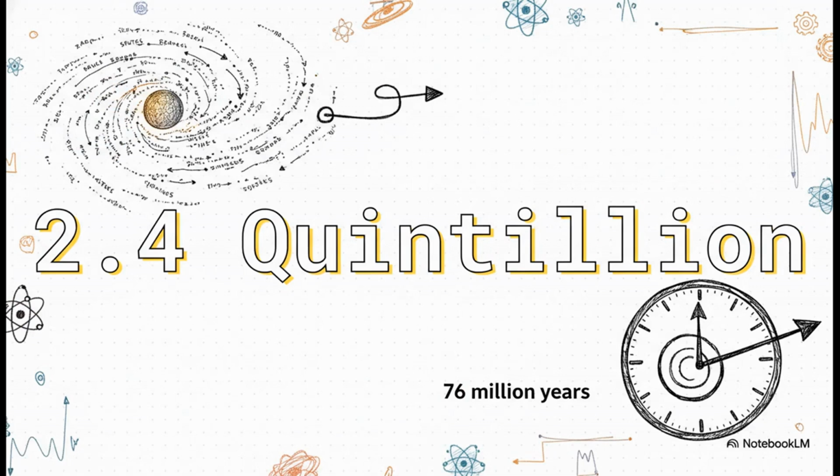The answer? 2.4 quintillion. Yeah, that's a 2.4 with 18 zeros after it. It's a number so ridiculously huge that even if you had a machine that could check 1 million routes every single second, it would still take you, get this, 76 million years to find the best one.